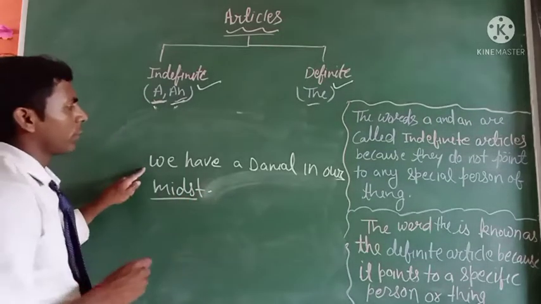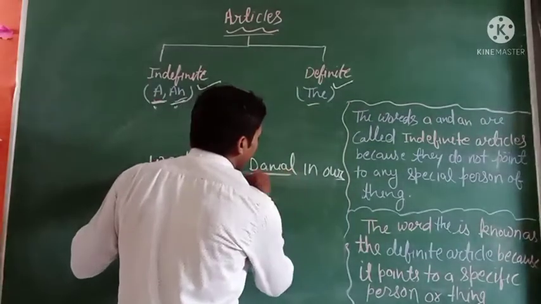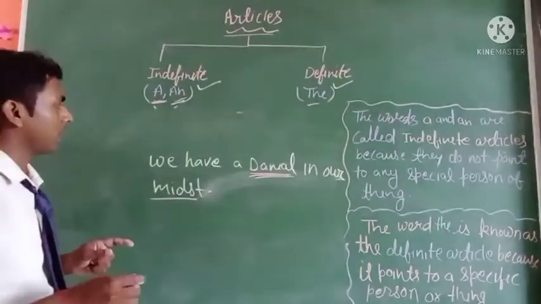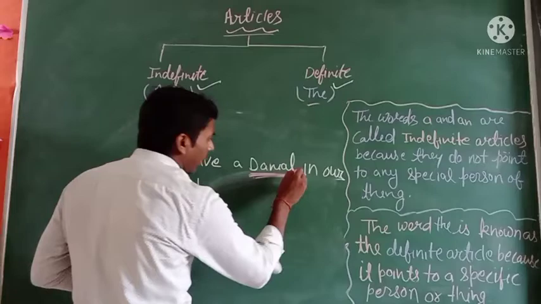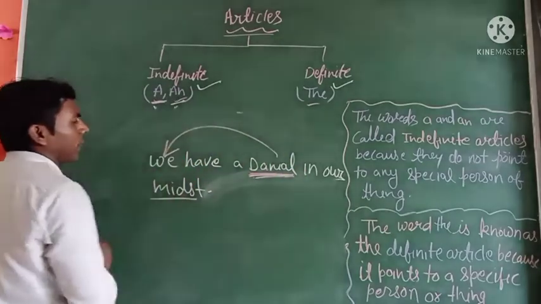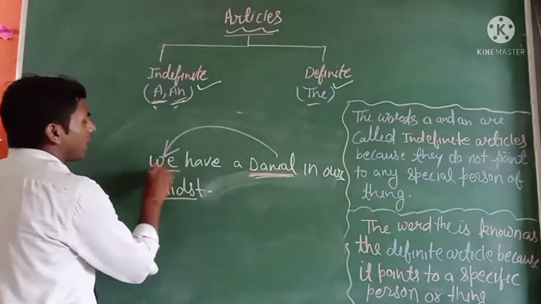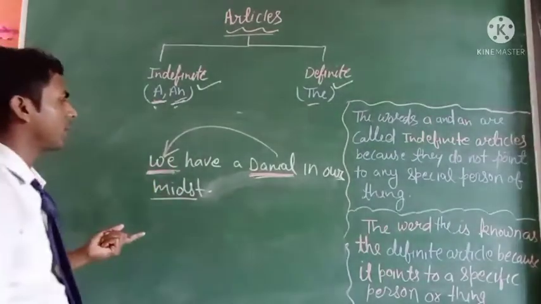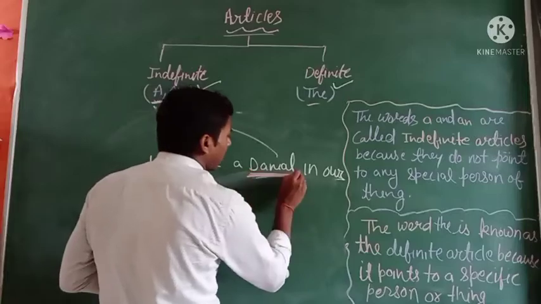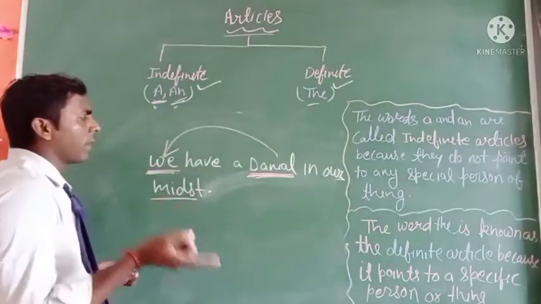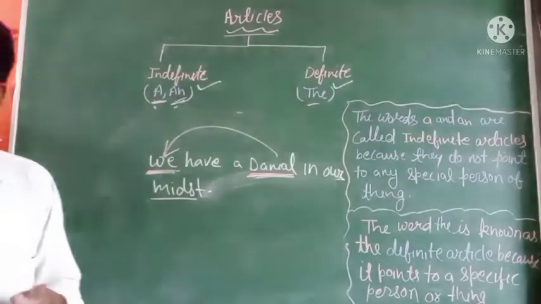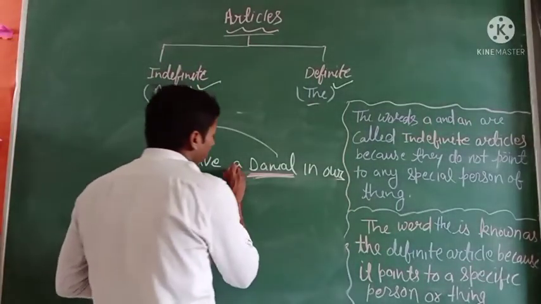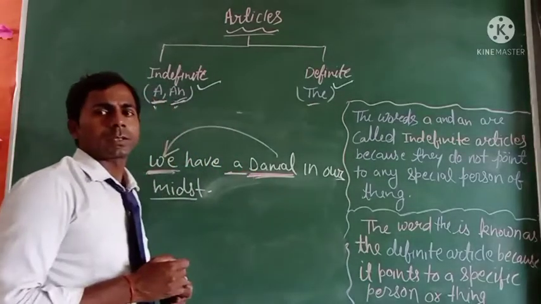The word Daniel is a proper noun, but here the word Daniel is used for "we," which means it is not a particular person, it is many persons, and we use Daniel as a common noun. When we convert a proper noun into a common noun, then we can use the article "a."